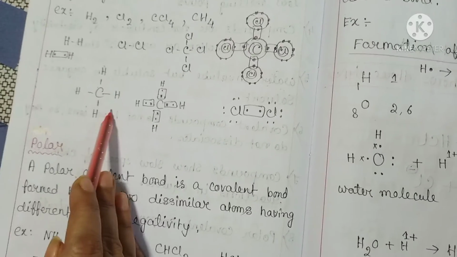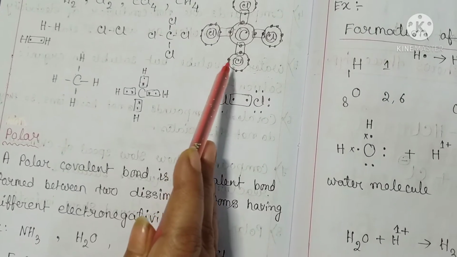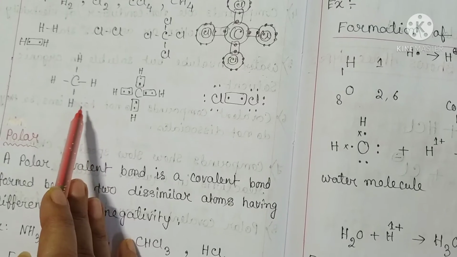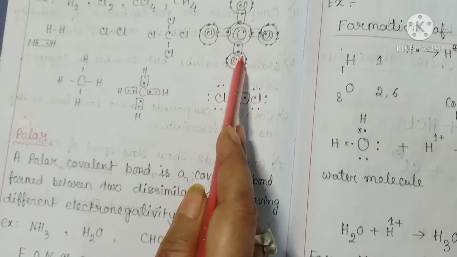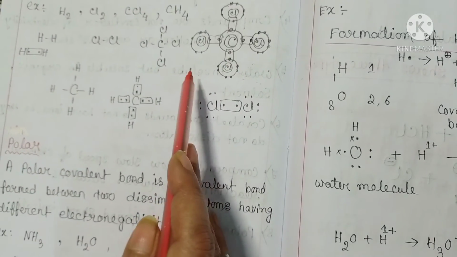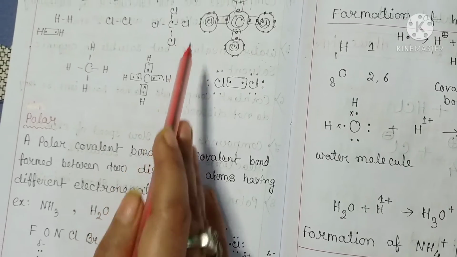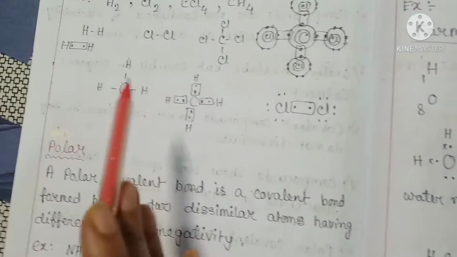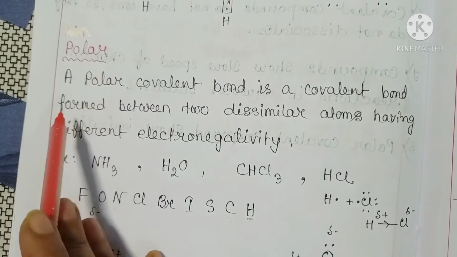This is the structure of methane and this is the structure of carbon tetrachloride. The shared electron pairs are at equal distance from carbon and hydrogen atoms, or carbon and chlorine atoms. So, all these are non-polar compounds. How methane is formed, I have already discussed. Now, I will discuss polar covalent compounds.